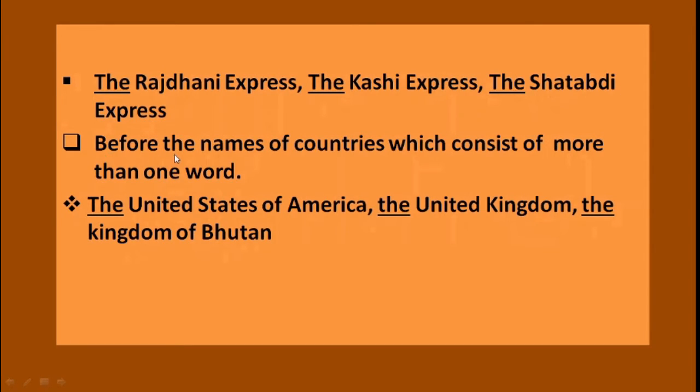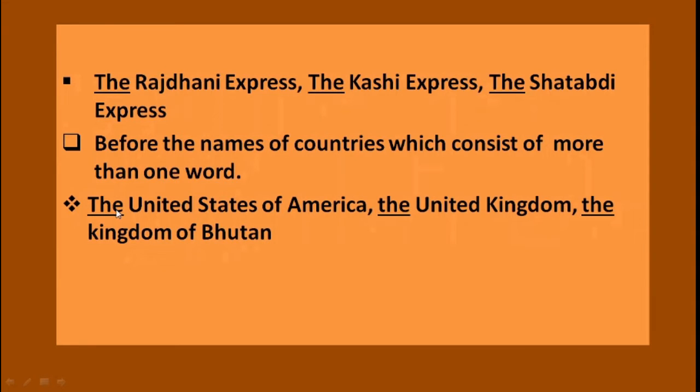Next rule, you can use the before the names of countries which consist of more than one word. Keep in mind, which consist of more than one word. Let's see these examples. The United States of America, the United Kingdom, the Kingdom of Bhutan.